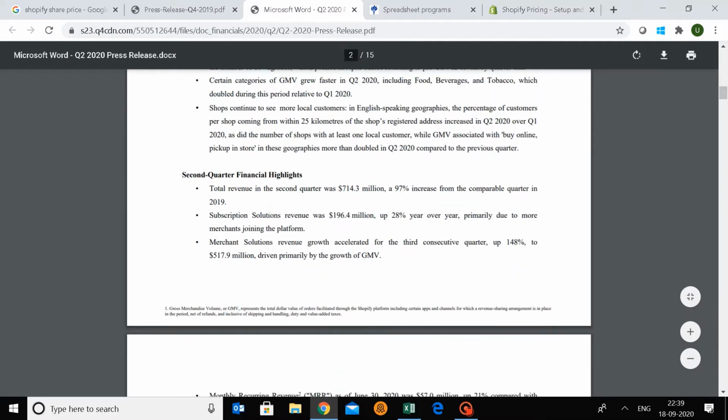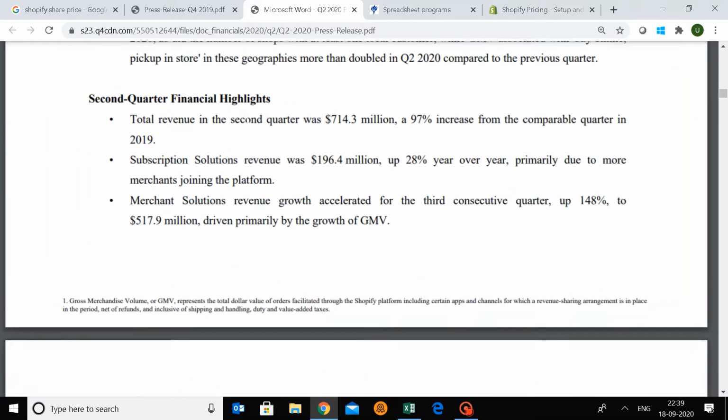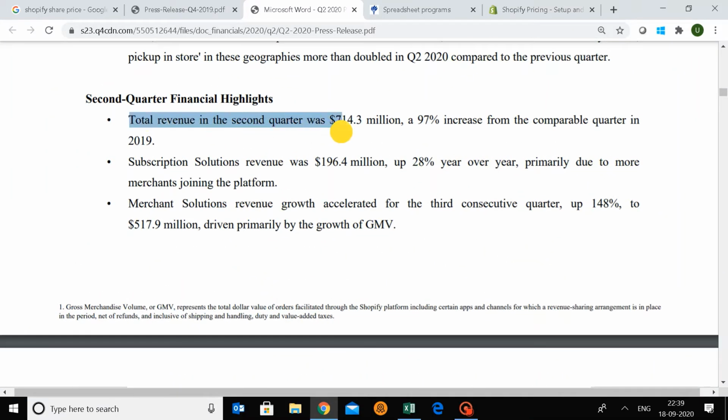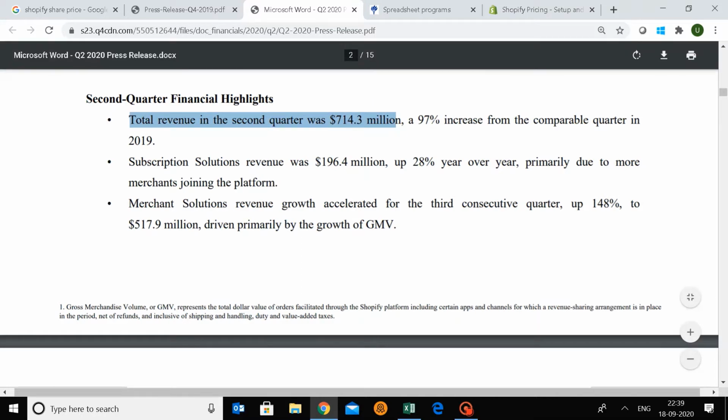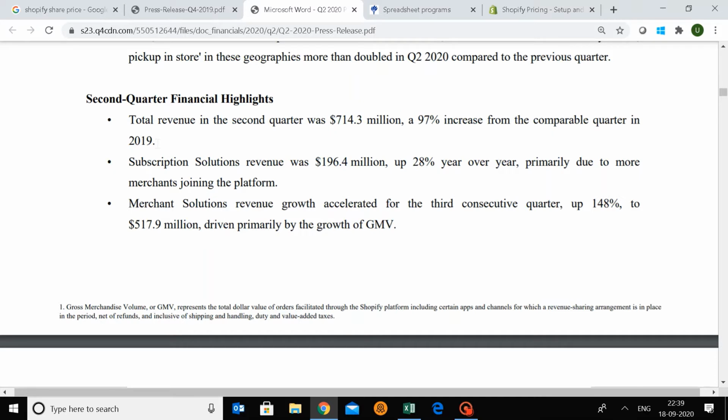Now if you go to second quarter highlights, this is the latest financial data available. Look at the total revenue growth, which is a 97% increase compared to 2019. So basically during lockdown and COVID-19, what happened is Shopify grew its users. More people went online, and it's just fine. I think it's okay because this was expected.